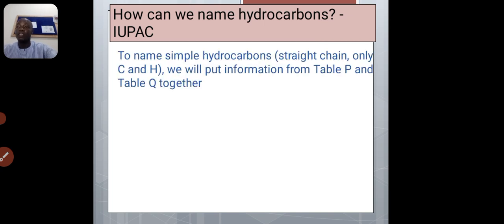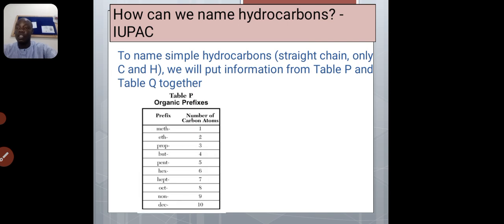Then the next thing is, how can we name hydrocarbons? That is the IUPAC name. To name simple hydrocarbons, straight chain only, carbon and hydrogen, we will put information from the two tables together. So these are the information.